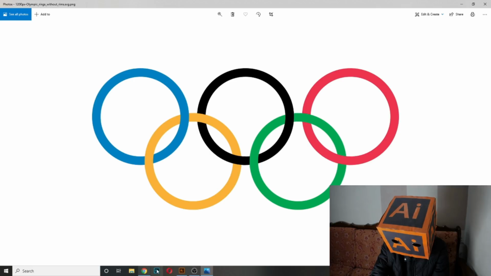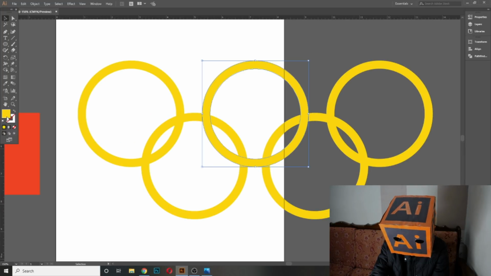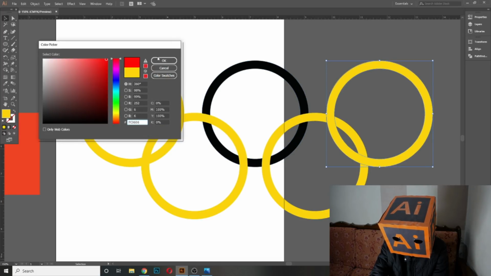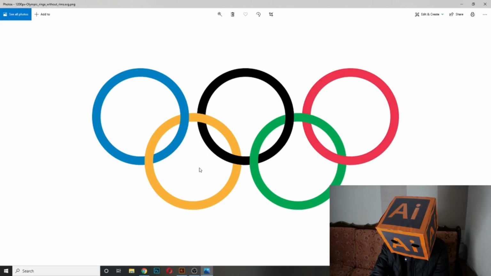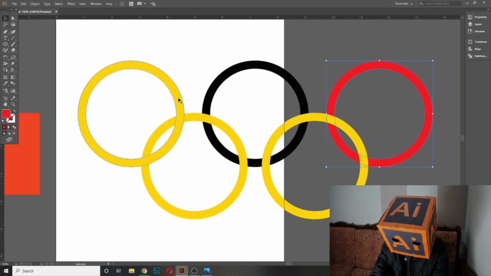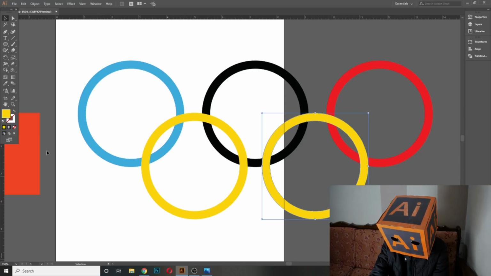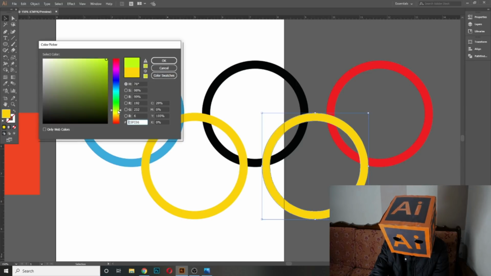Second one is black, the third one is red. This one is blue, yellow and green, dark green.